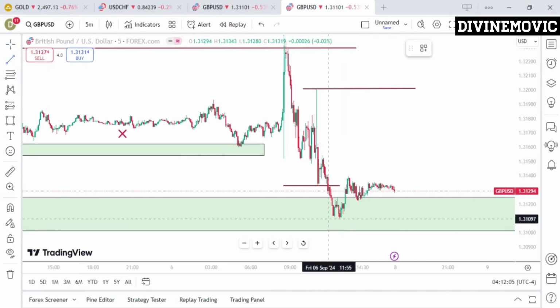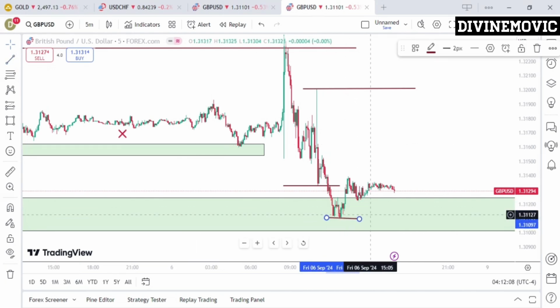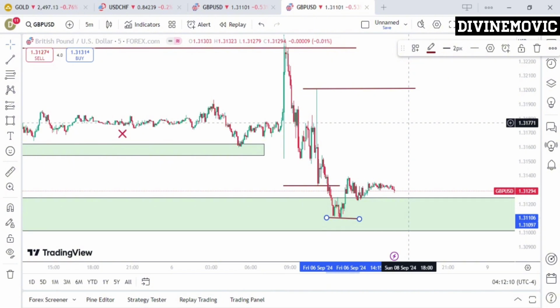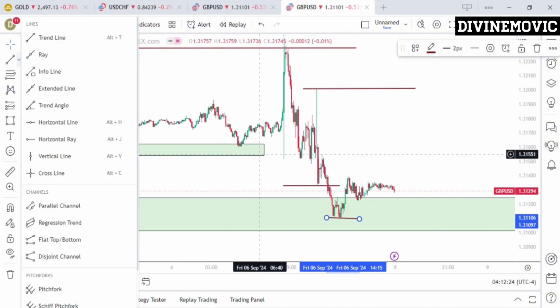So before we can join this trend now, we want to simply see price buy up a bit, give us a change of character, and then we'll be looking for sales. The bias is sales. But at what point are we going to sell from? What I want to see price do on Monday is this. I want price to open tomorrow, be Monday, and then possibly induce liquidity at this point here.